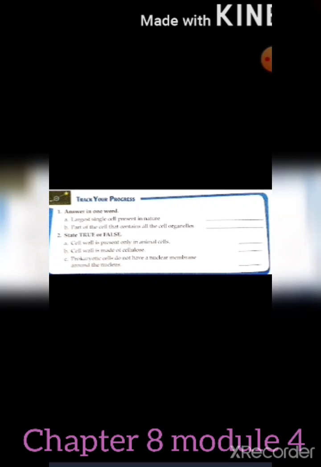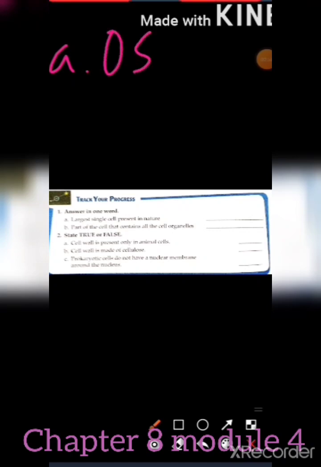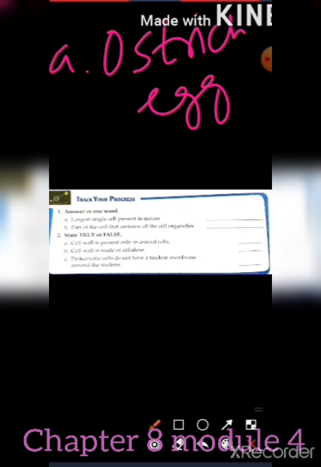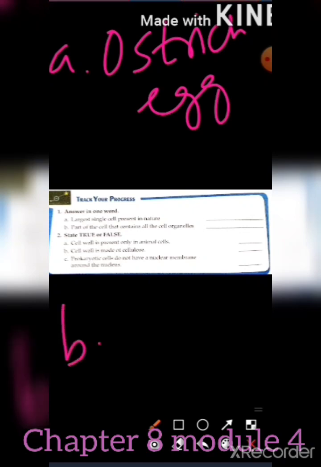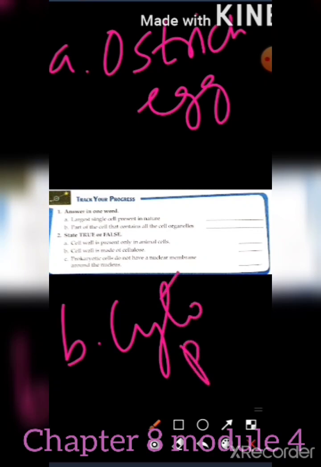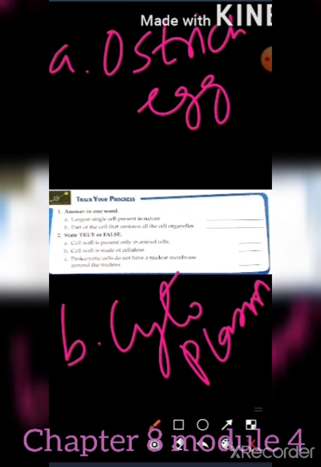First one, answer in one word. So first is largest single cell present in nature. It is ostrich egg. So first one will be ostrich egg. Then B, part of the cell that contains all the cell organelles. It is cytoplasm. Because cytoplasm is having all the cell organelles suspended in it.